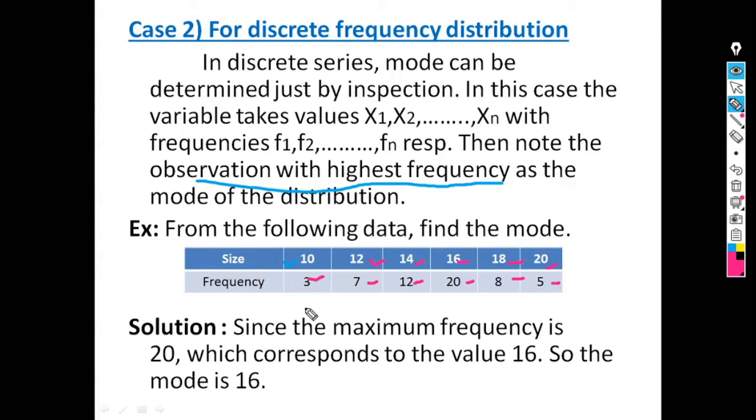From the frequencies we can see that the maximum frequency is 20, and the mode is the observation with the highest frequency. So here the highest frequency is 20 and its observation is 16. So the mode is 16, meaning the value corresponding to the frequency 20 is 16. So here the mode is 16. For a discrete frequency distribution, where observations along with frequencies are given, the mode is the observation with the highest frequency.